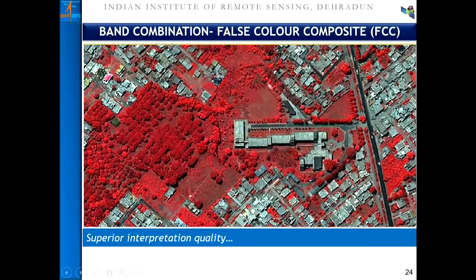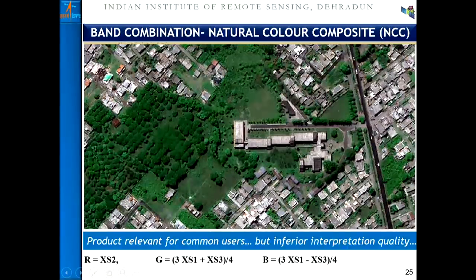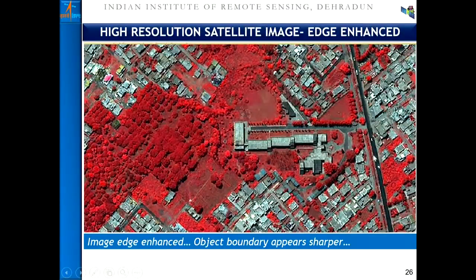As we see here, the kind of distinction in the vegetation, you might see this kind of boundary based on vegetation senescence. Kindly see here, the tonal variation will not be so distinct in the natural color composite. But we also have various digital image processing techniques like edge enhancement, where, if I zoom this product, you might see with the edge enhancement the building footprints and the roofs.